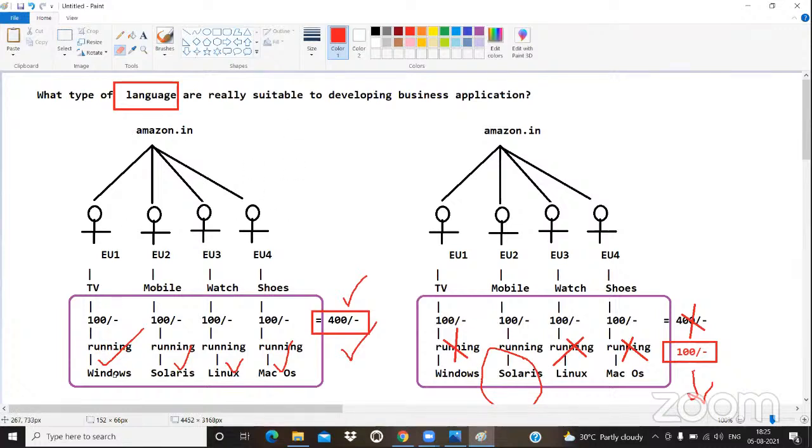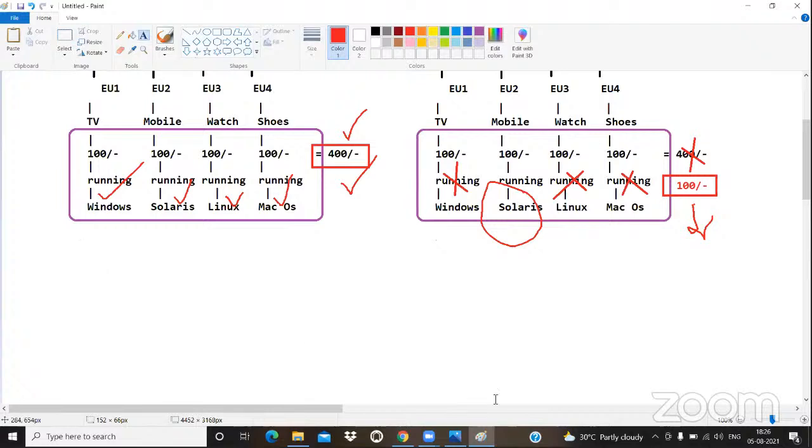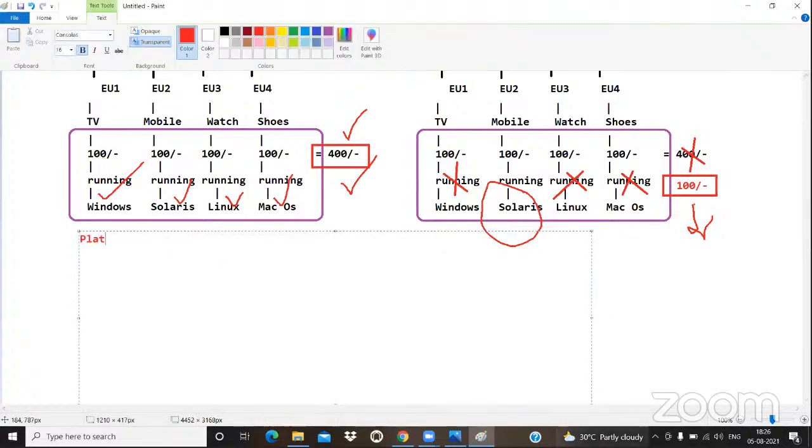Now, whatever application is running in all OS, irrespective of OS, that type of application we call a platform independent application. What type of application? Platform independent application.